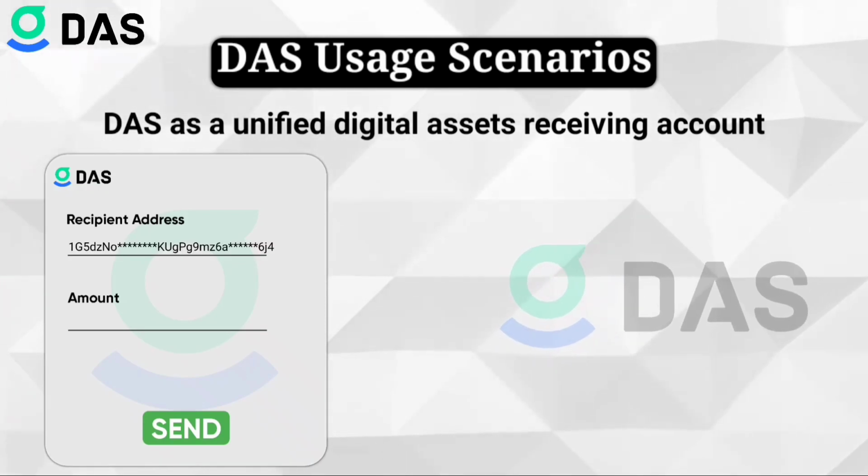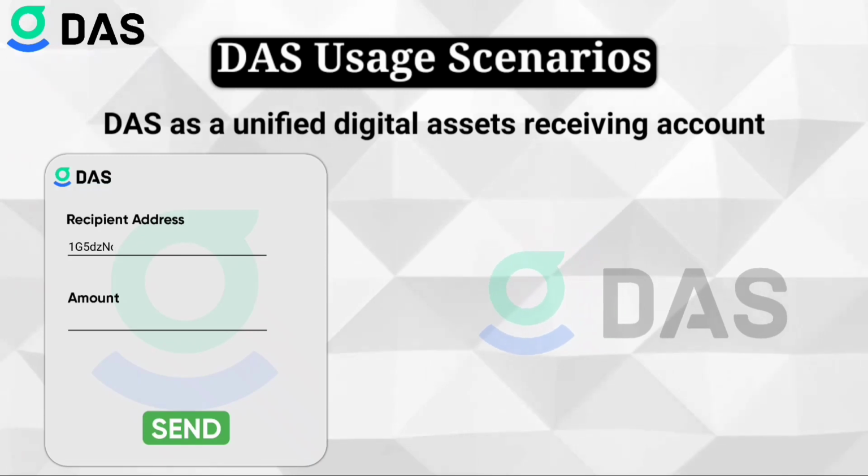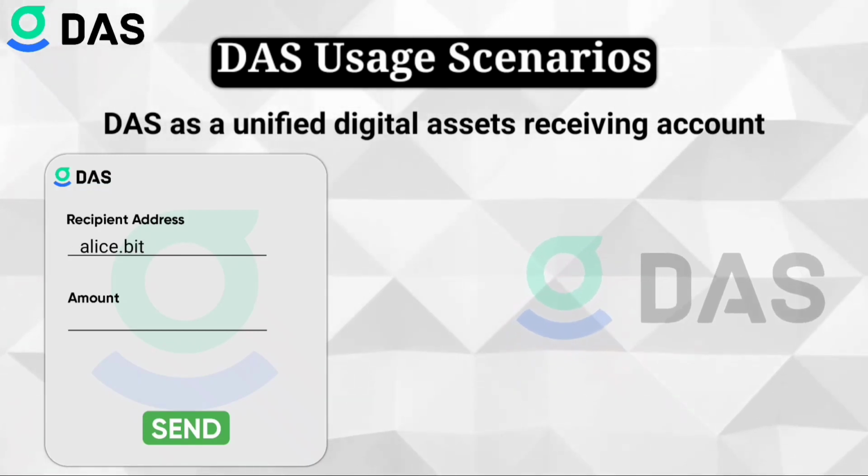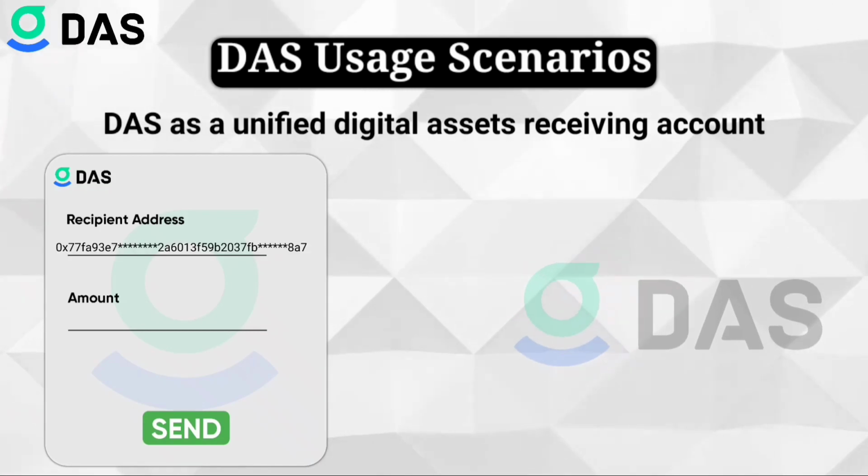The wallet can automatically resolve her BTC address. If you're going to send Ethereum, fill in the payment address alice.beat. The wallet can automatically resolve her ETH address.